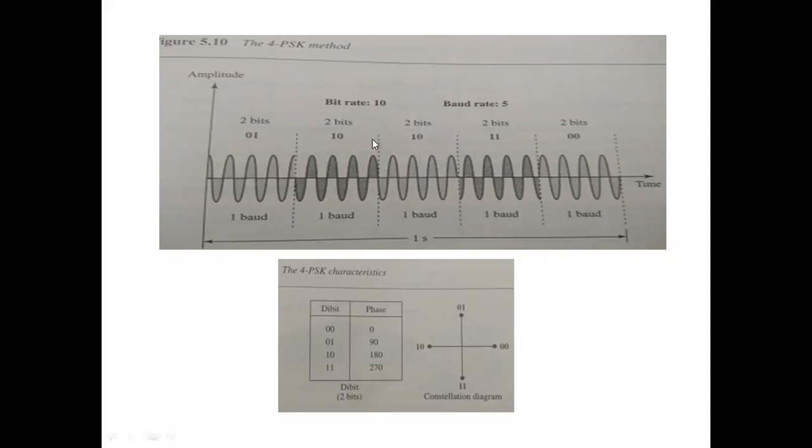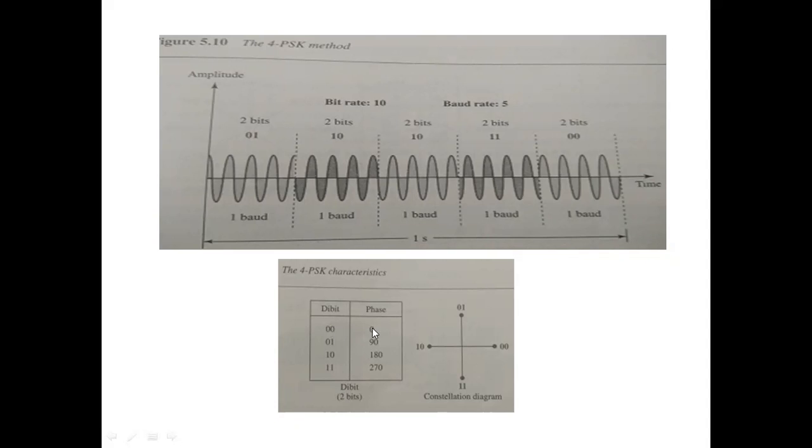Now see, for this second signal, half of the waveform is there, so it is called a 180-degree phase. For 11, half of the signal in the second portion is starting this way, so it is called a 270-degree phase, and 0 starts from the 0th position, so it is called 0-degree phase.